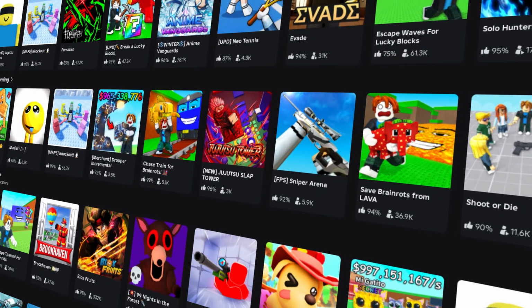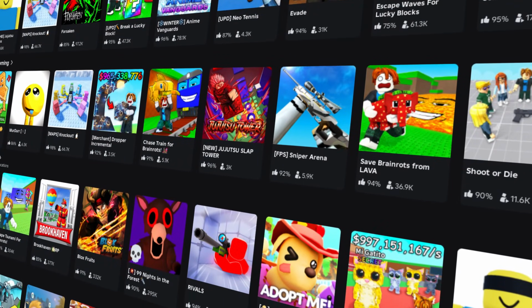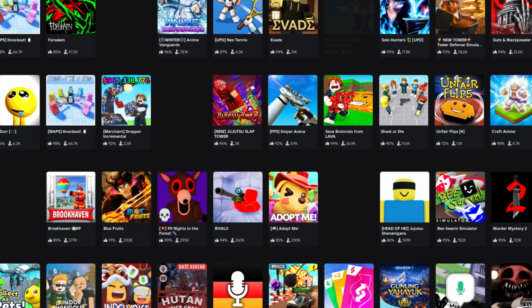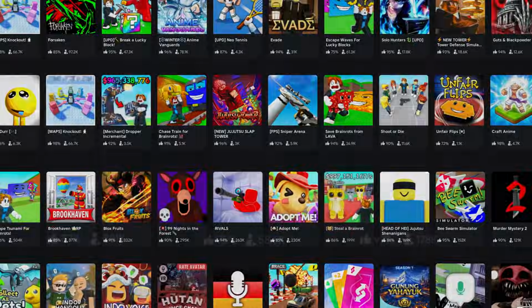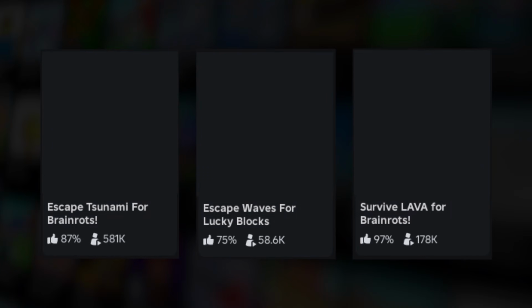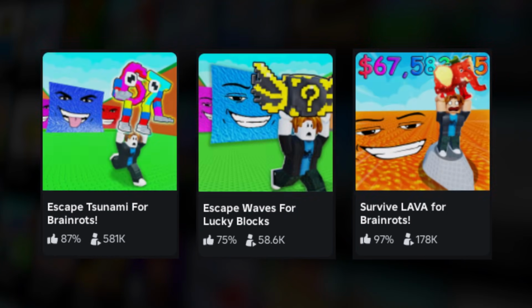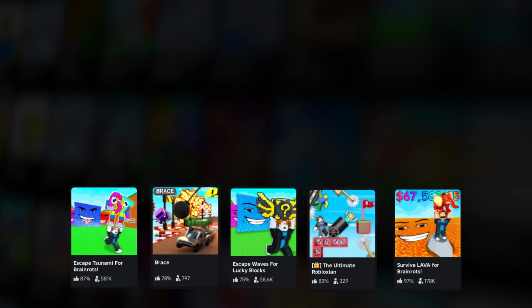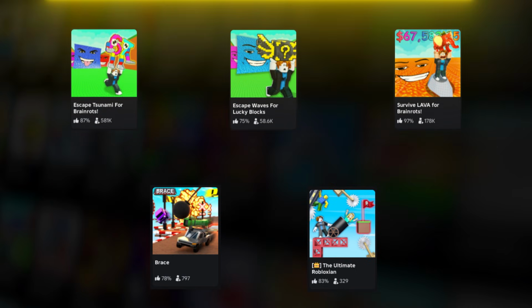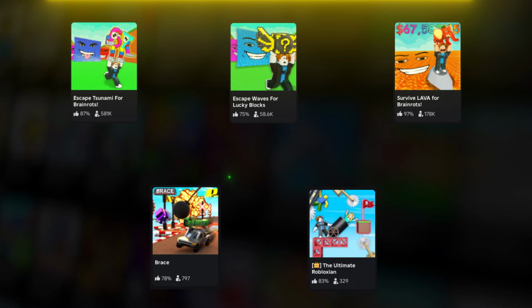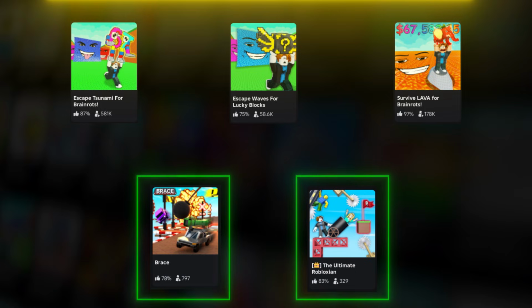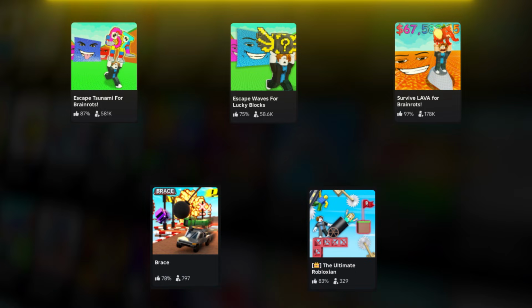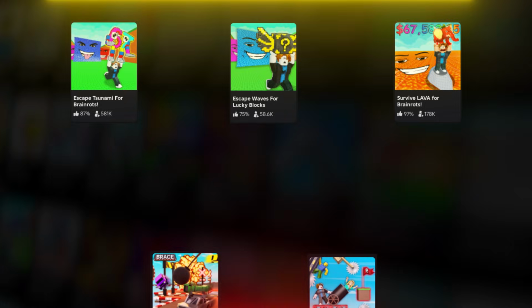Behind the scenes, however, a major problem was forming: oversaturation. Brainrot games were being pushed daily, sometimes multiple times a day. Hundreds of experiences shared the same naming patterns, nearly identical thumbnails, and low-effort gameplay loops. Because Roblox's discovery system heavily rewards what is already performing well, these games were constantly pushed to the top. Meanwhile, genuinely creative, well-designed games, especially those without trendy keywords like Brainrot in the title, were buried.